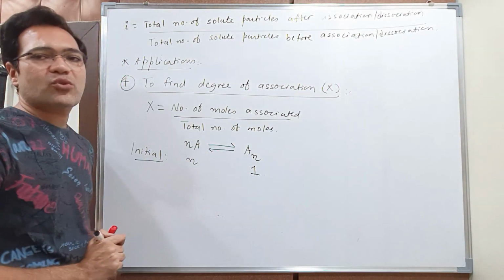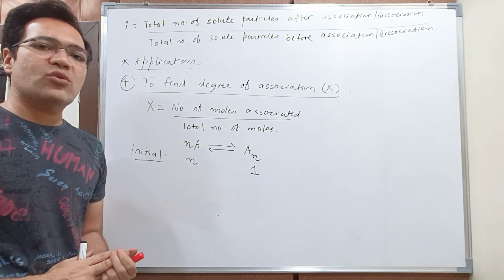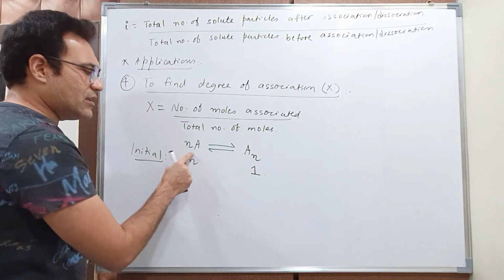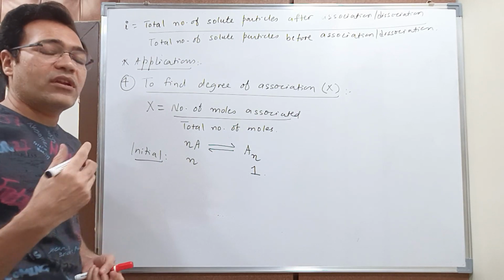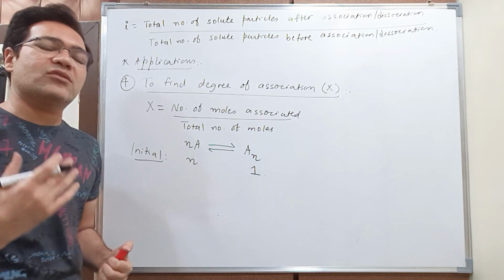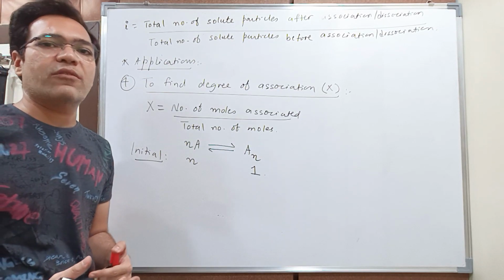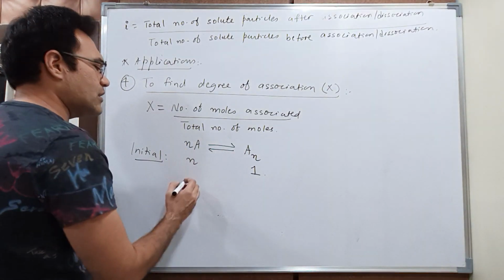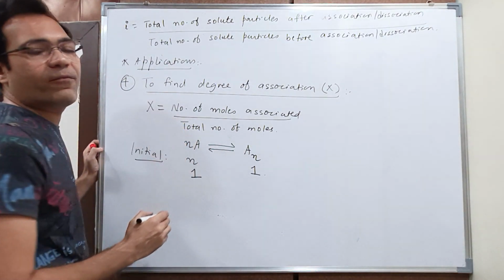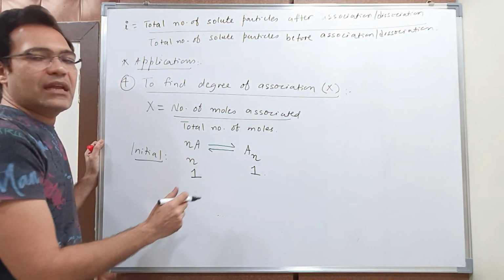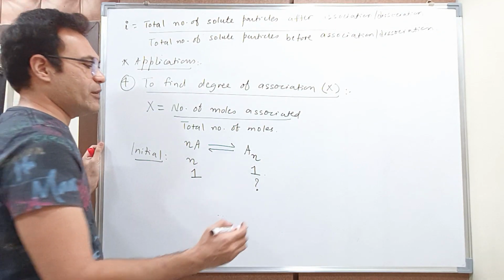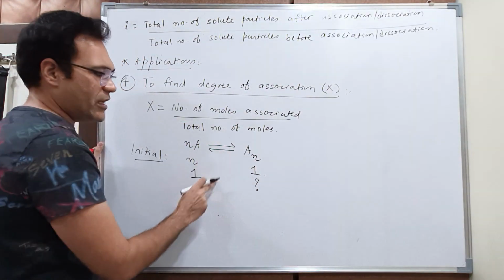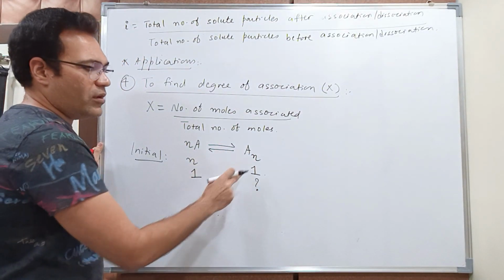But as I told you students, to calculate degree of association or dissociation, we cannot start like this with n moles. It is always out of 1. So I have to consider that suppose I have 1 mole of A, then students tell me how many moles of An will you have? Just cross multiply. Just cross multiply. What do you get? 1 upon n.